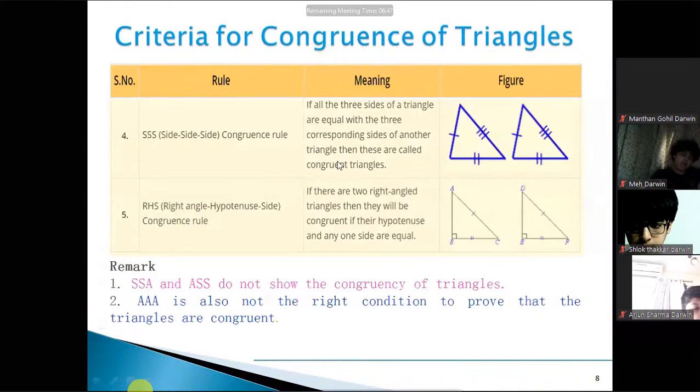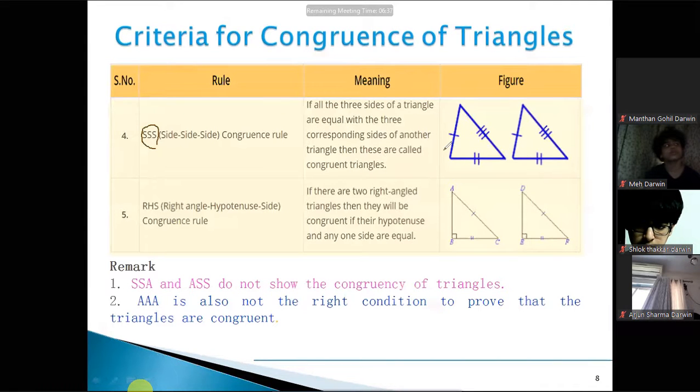Now coming to the fourth condition, that is SSS criteria. So SSS is the simplest one. That means all the sides, that is first will be equal to the first, second is equal to the second side, third is equal to the third side. So if all the sides are equal, the triangles will be congruent.